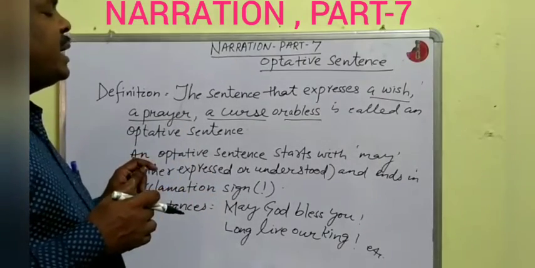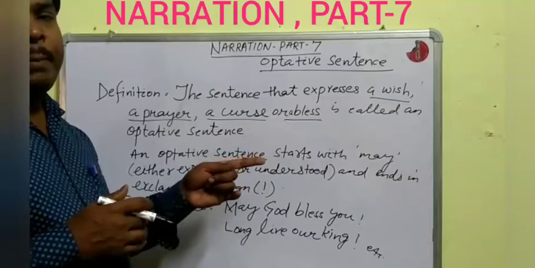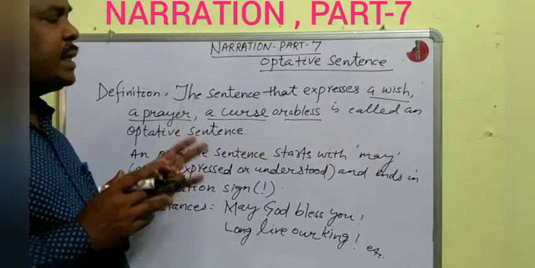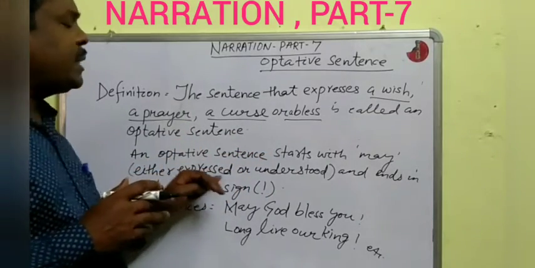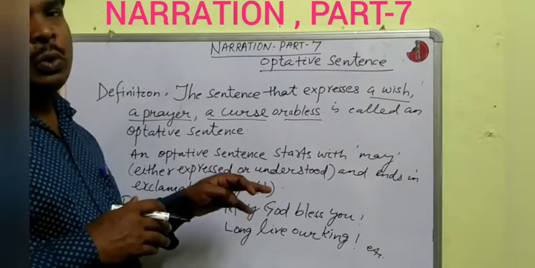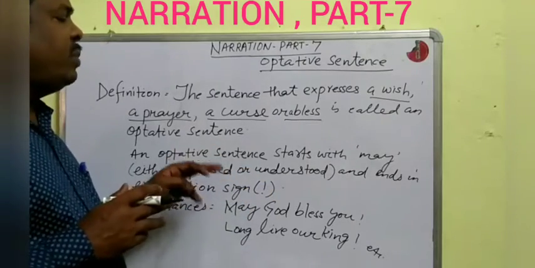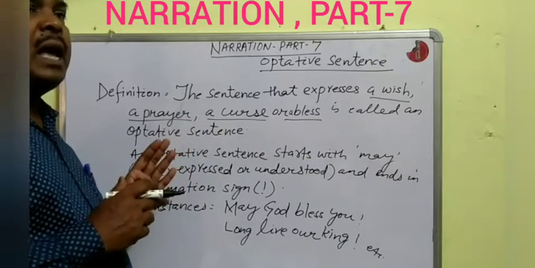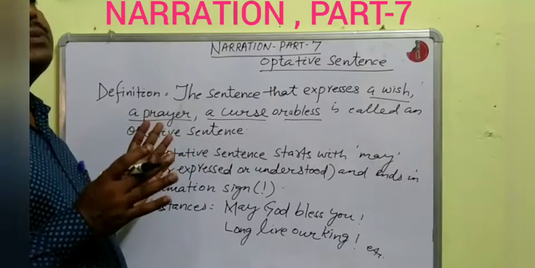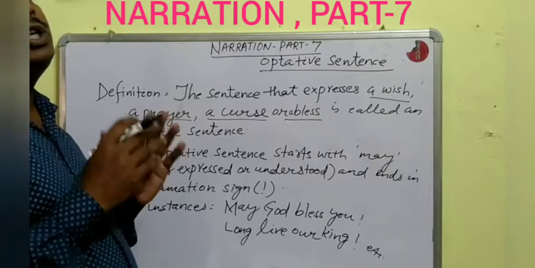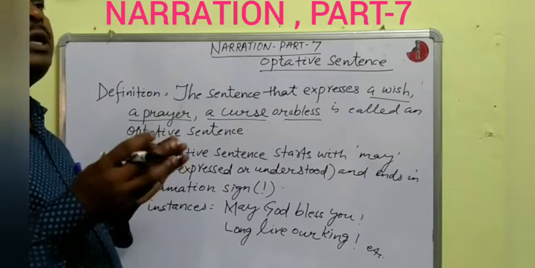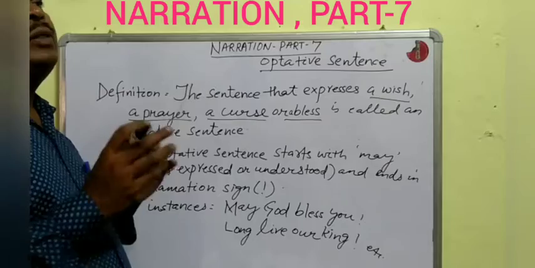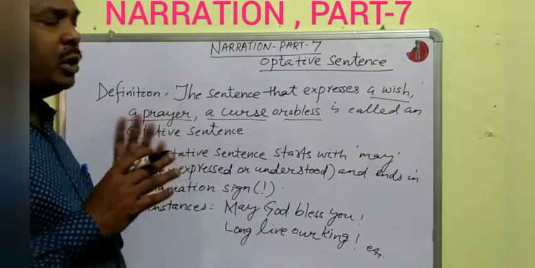An optative sentence starts with may, either expressed or understood. Either expressed or understood means either the sentence will start with may, or sometimes the sentence will not start with may, but it will be understood that there is may at the start of the sentence.